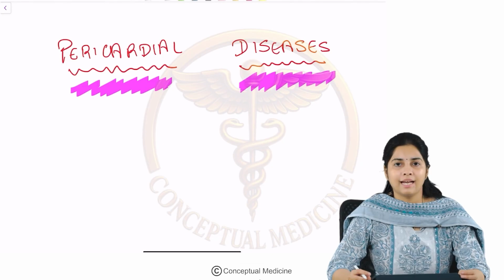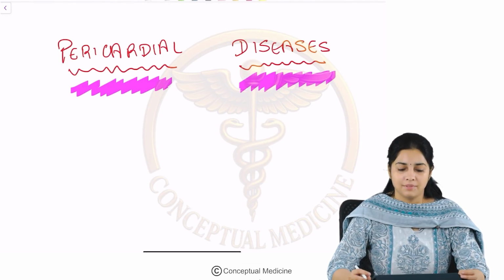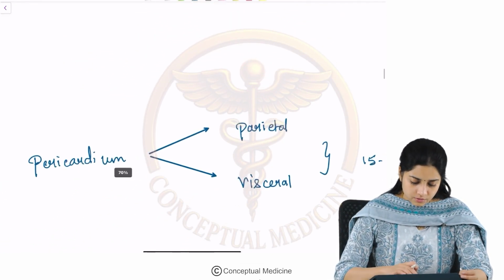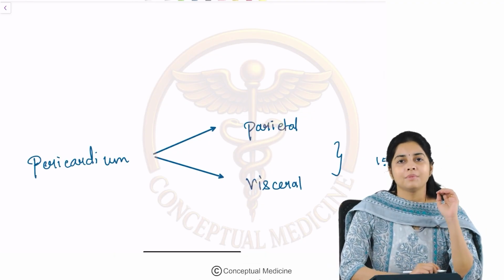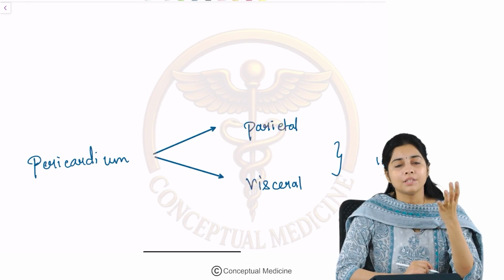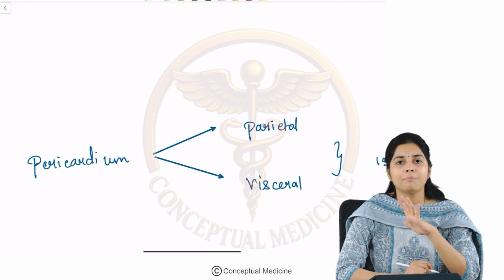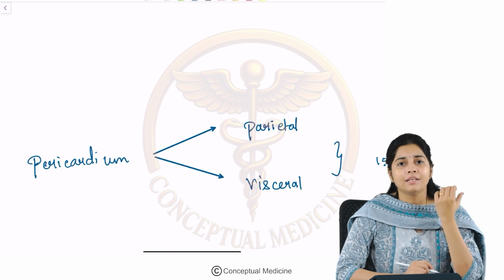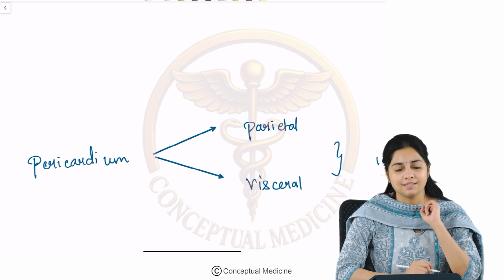Today we will be looking at diseases of the pericardium. Okay, so let us begin. So as we all know, the pericardium is the outermost layer of the heart, right? The heart comprises the endocardium, the myocardium and the pericardium. There is a thin layer which surrounds the heart, which is called the pericardium.